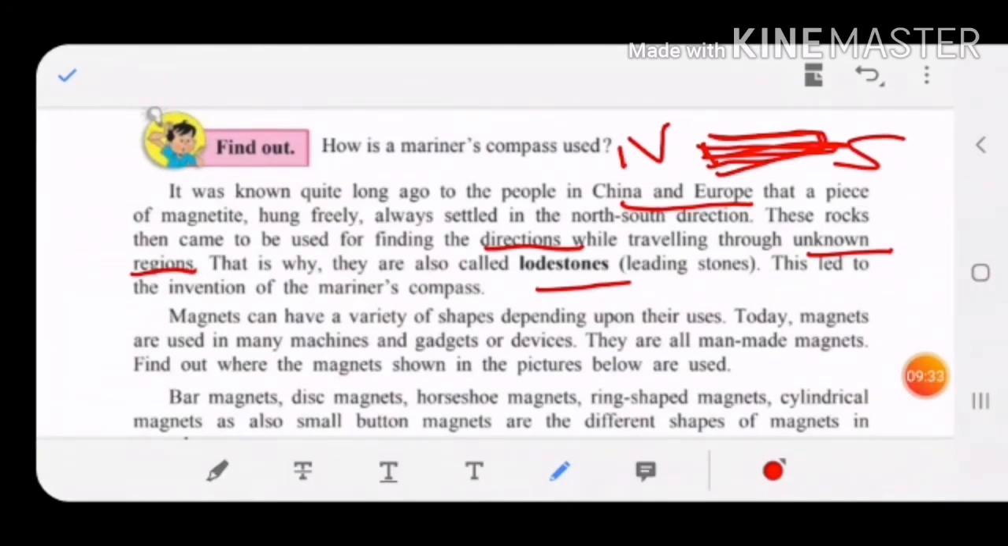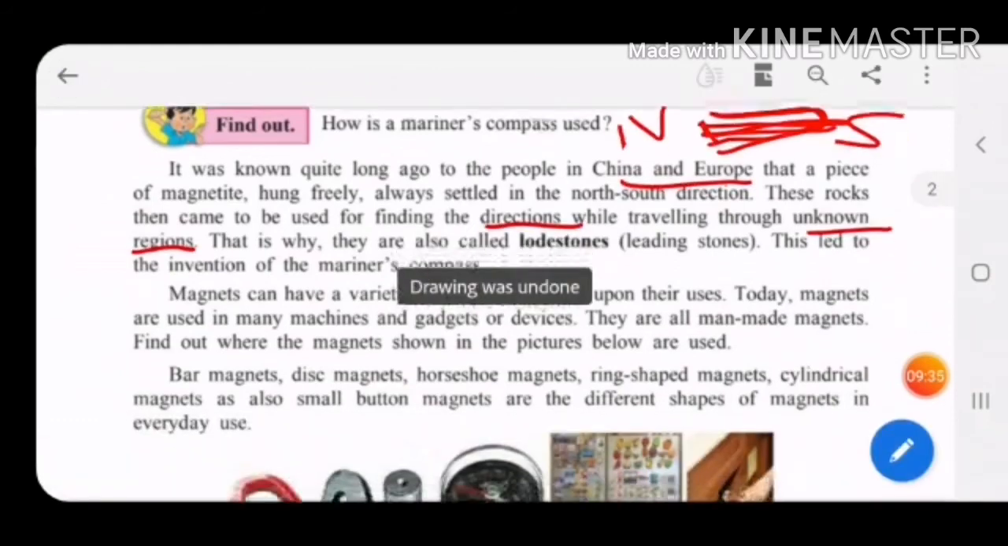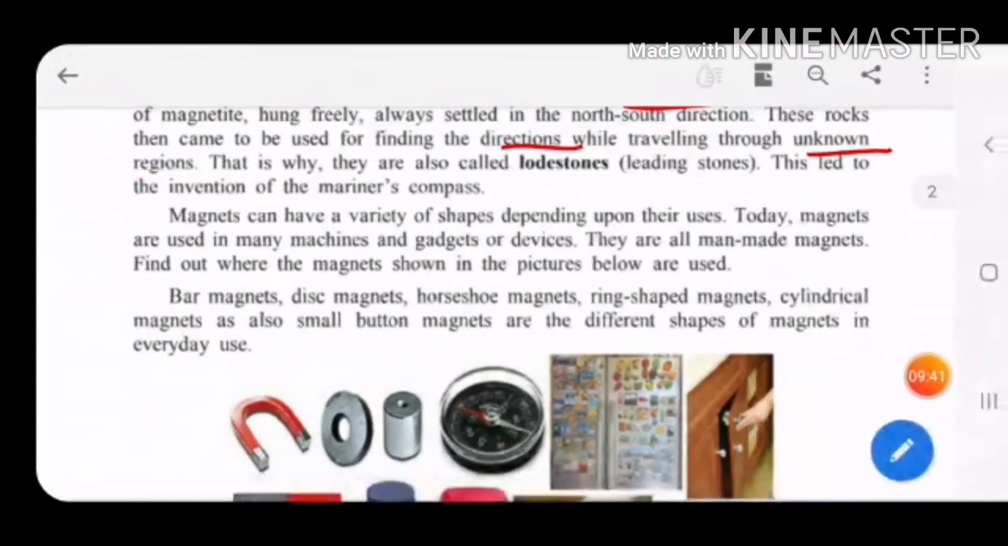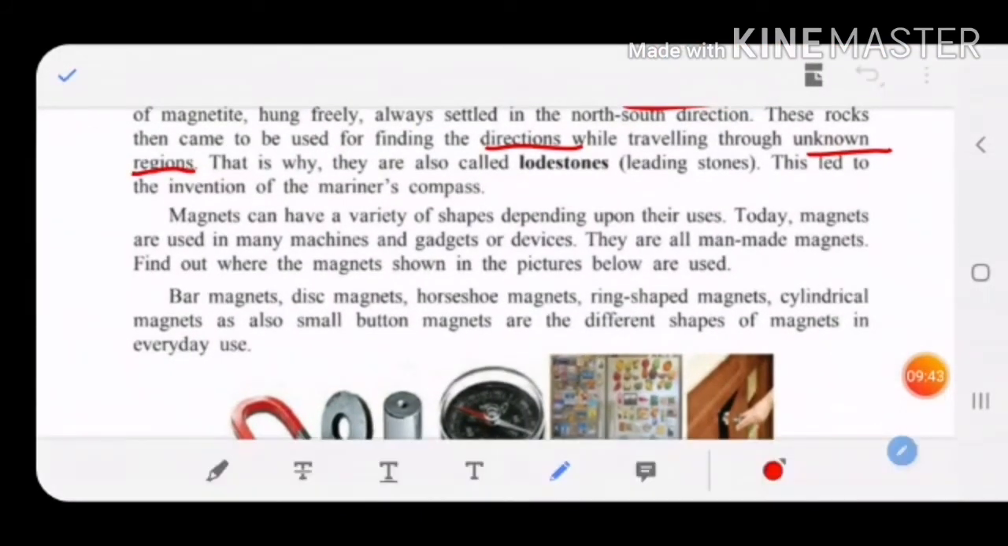Magnets can have a variety of shapes. Children, magnets have a variety of shapes depending on their uses. Today, magnets are used in many machines. You all know, children, magnets are used in different types of machines, gadgets or devices. We have seen earlier in the beginning that magnets were used in the fridge door, on the pins holder, at the top cap. They are all man-made magnets.